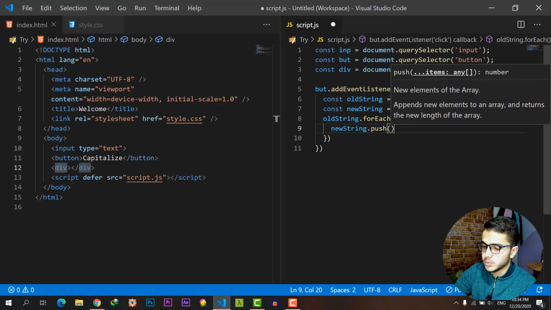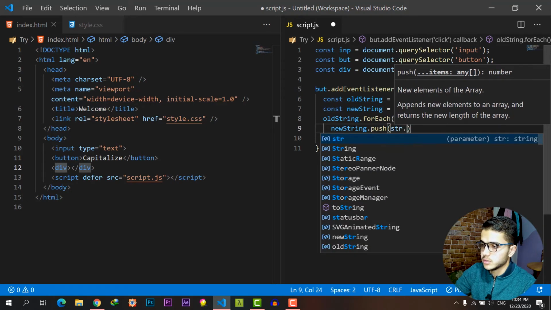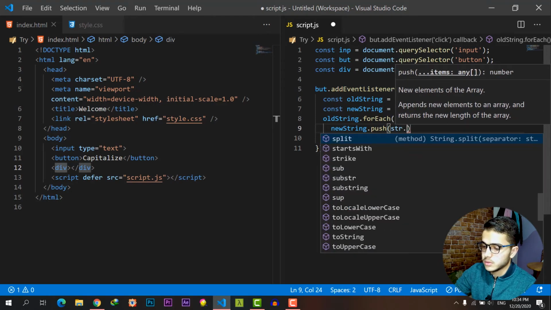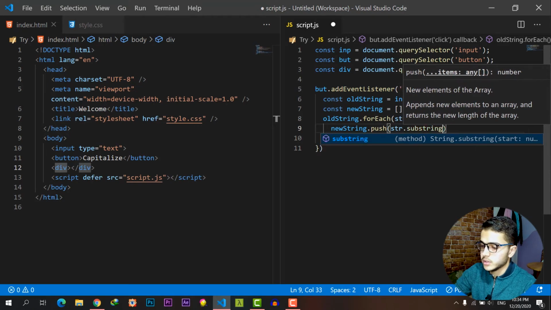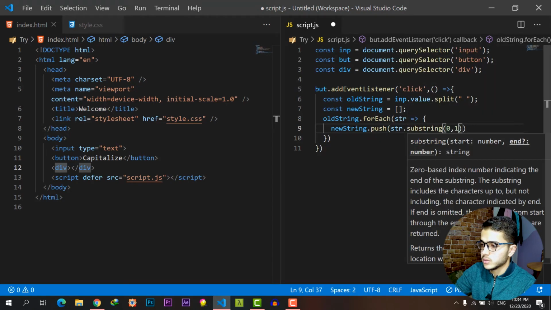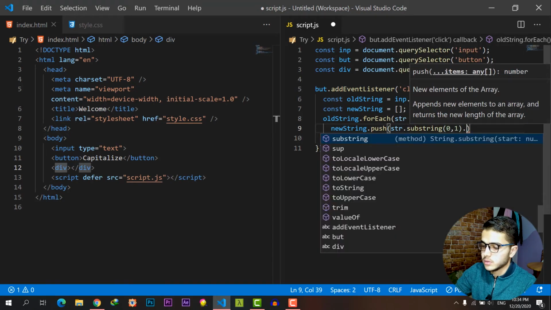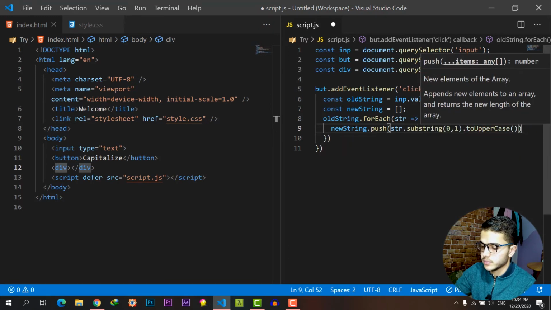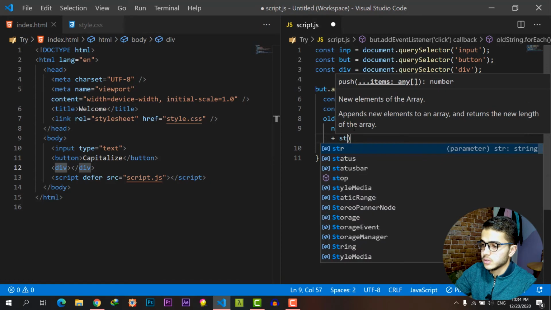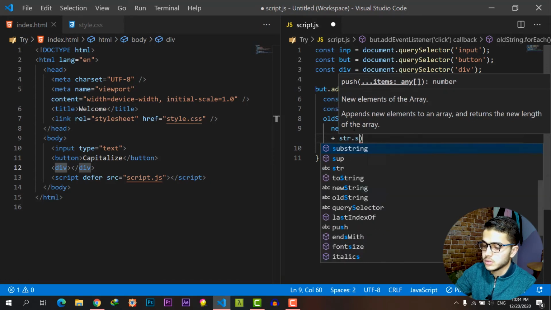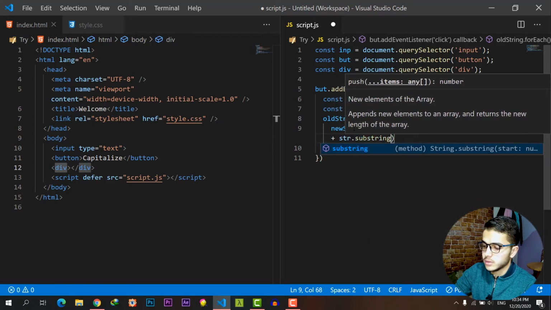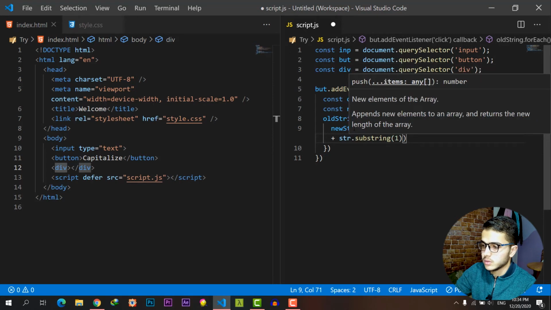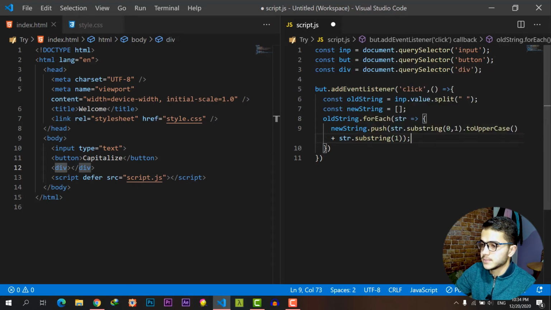We want to push str.substring(0, 1).toUpperCase() plus str.substring(1), and that's it.